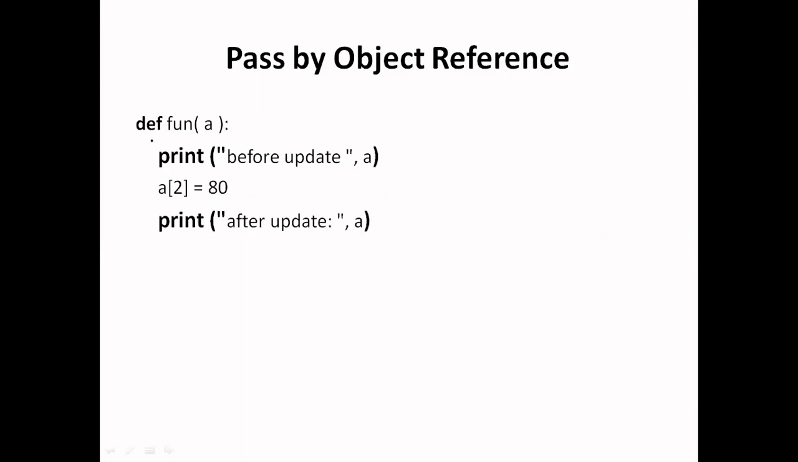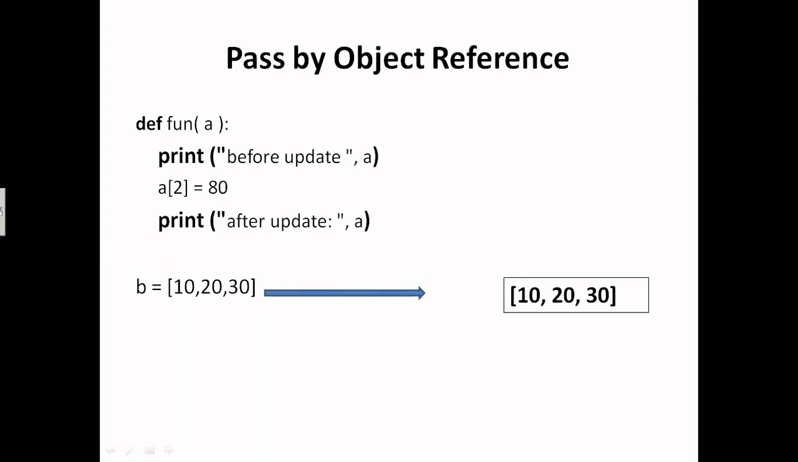In this example, I have defined a function fun which has a variable a as a parameter. Before updation I am printing this variable, and after updation I am printing this variable, and at this line I am updating this variable. To call that particular function, first I am taking a list. So basically, a list is a mutable object.